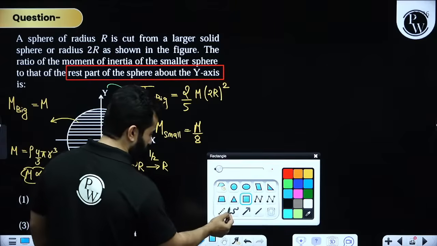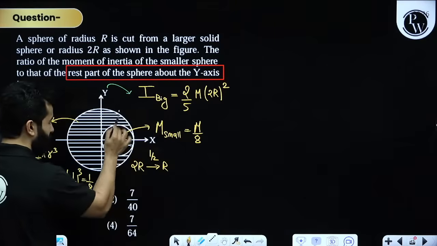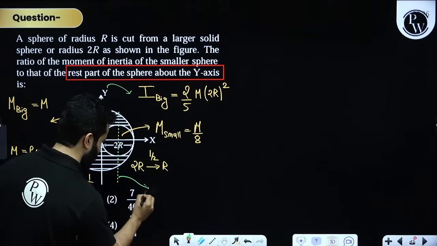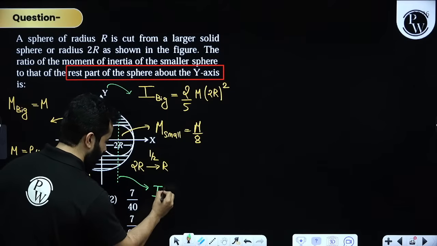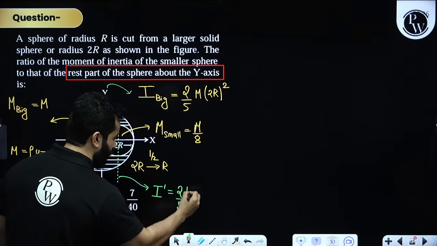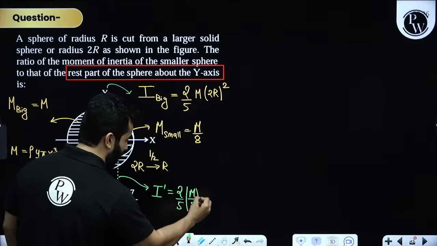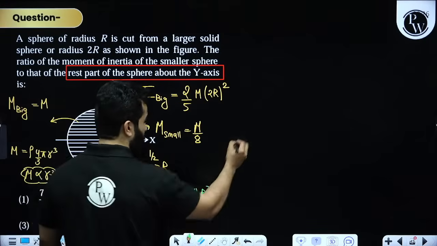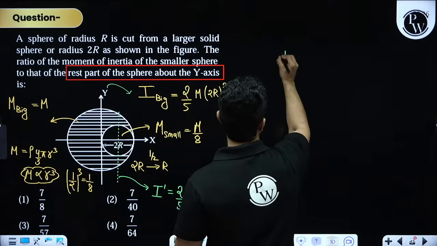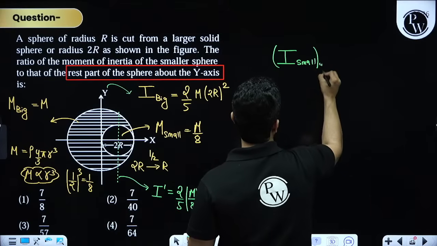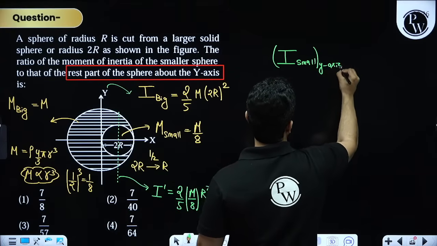Now the moment of inertia of this mass about this axis, let's say this is I dash, will be 2 by 5. Instead of mass, I am going to write m by 8 and r square. And if I want to know the moment of inertia of the smaller sphere about the y-axis, I am going to use the parallel axis theorem.